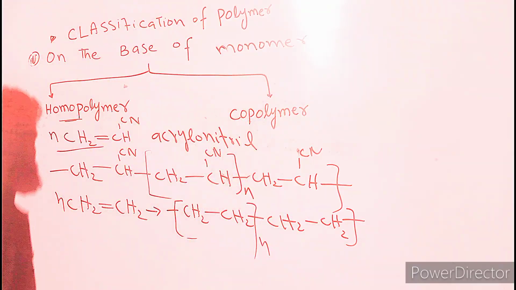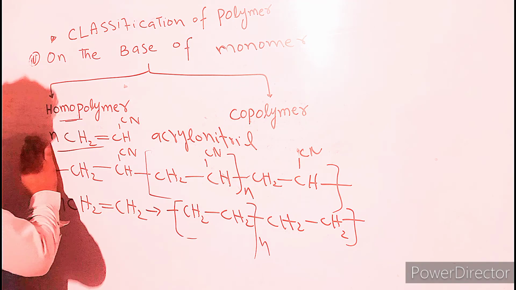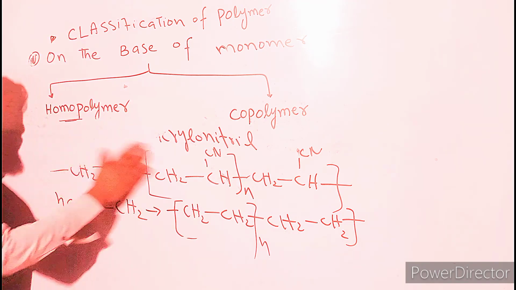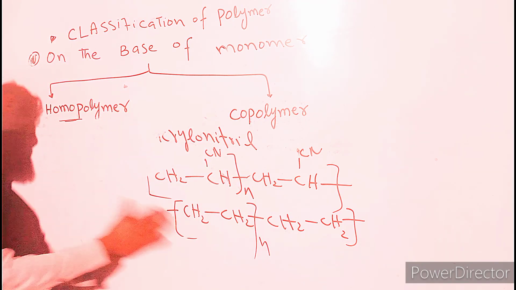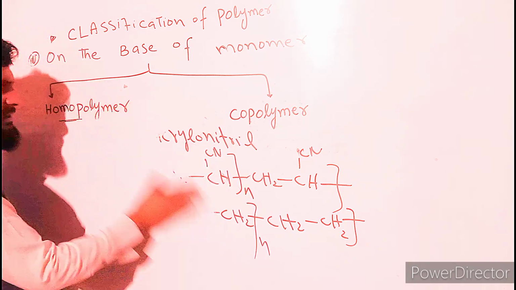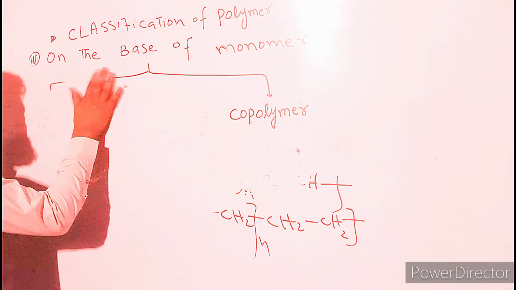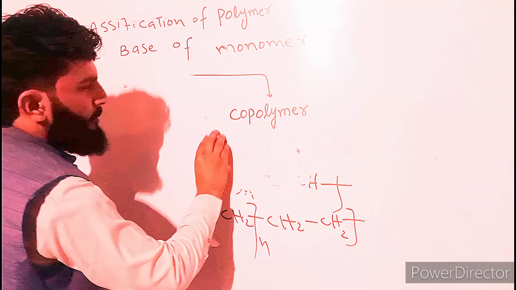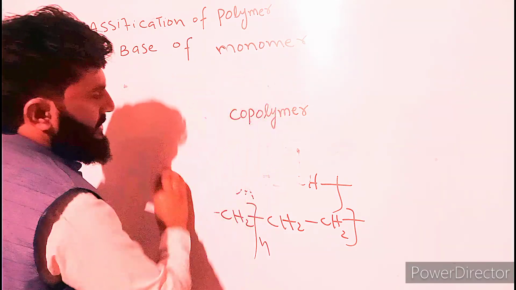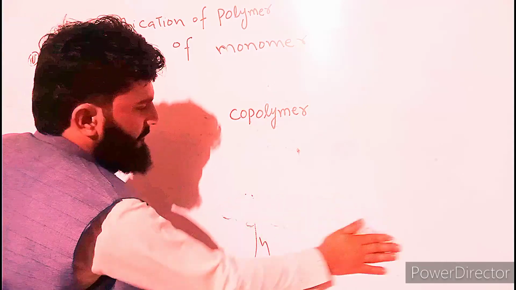Now we are going toward copolymer. What is a copolymer? Copolymers are those polymers which are composed of more than one type of monomer.